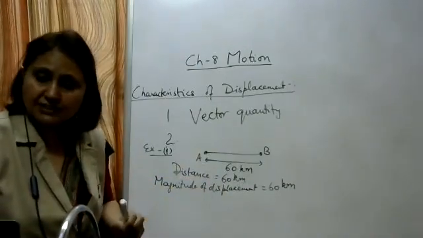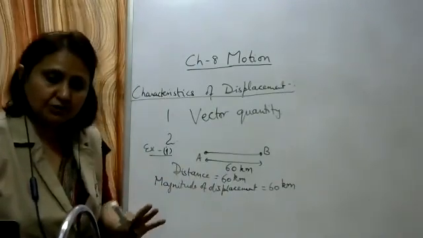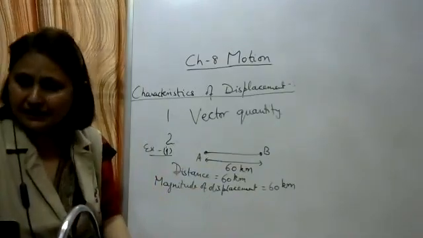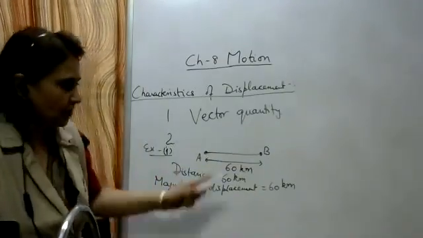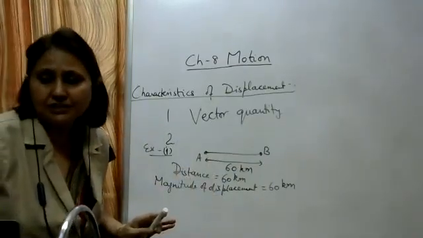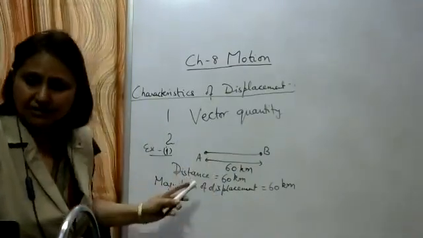In which case will the magnitude of displacement be equal to the distance traveled? When the object is moving in a straight line. Only then is it possible that the magnitude of displacement is equal to the distance traveled. So write down here.